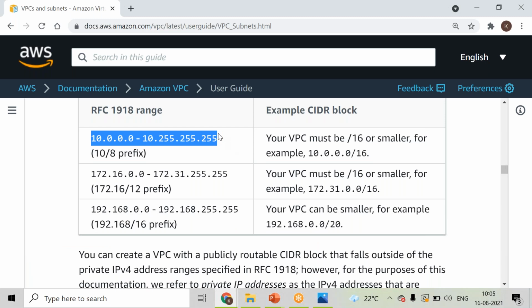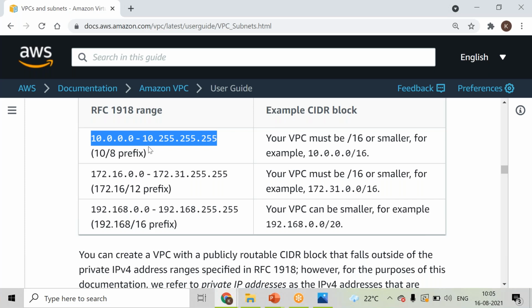You cannot violate this particular range because this is the standard range which is given by networking authorities, which we cannot deviate from, right? సో ఈ రేంజ్ ని deviate చేసి వాడలేను, right?